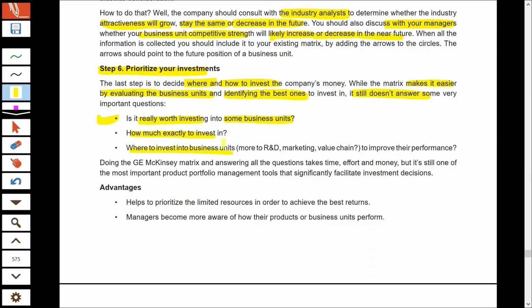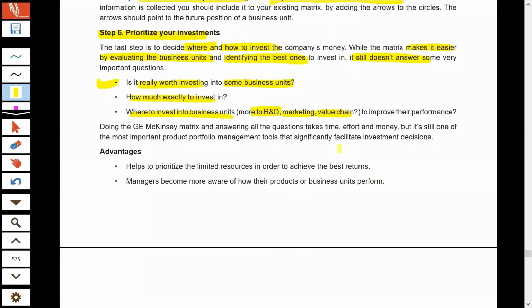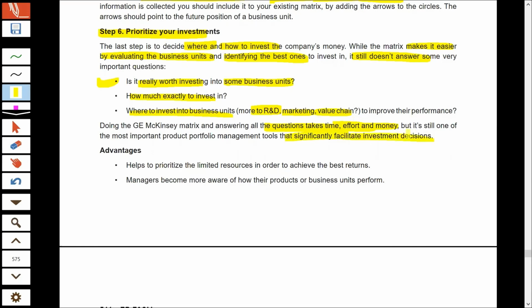Because there are many activities wherein we can improve, wherein we can invest. We can invest in research, we can invest in marketing, we can invest in the value chain. So where we can invest is not answered by GE. And also GE is a very complex matrix, it takes time and effort and money if you are trying to implement it. But again, in spite of these limitations and in spite of the efforts that GE takes, it is considered a significant tool which helps any business to take investment decisions.